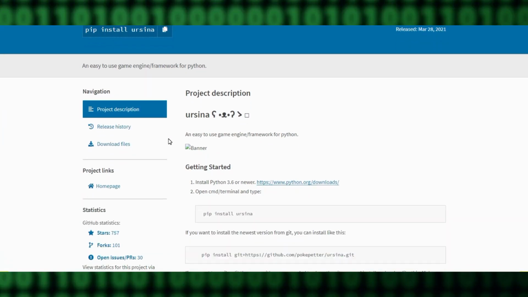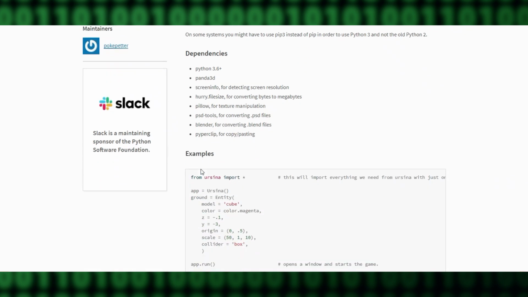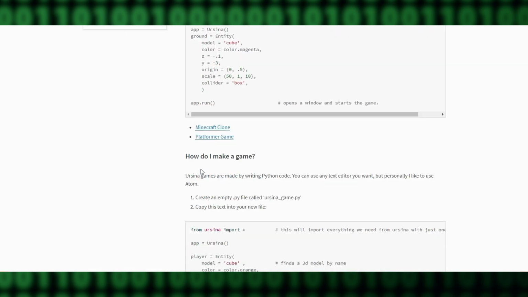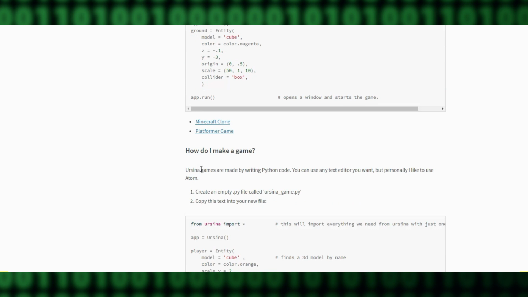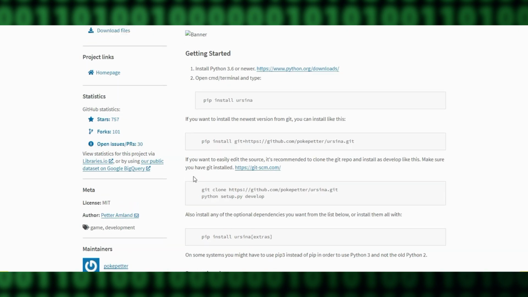Ursina is an open source Python package distribution. It helps to develop small indie games. By using this library, we can create 2D and 3D games also. Not only games, we can develop graphical software by using this game engine.